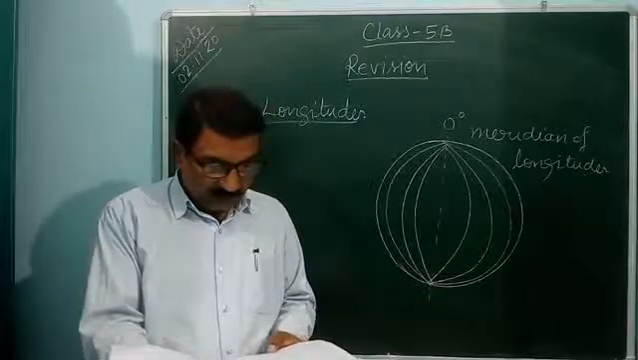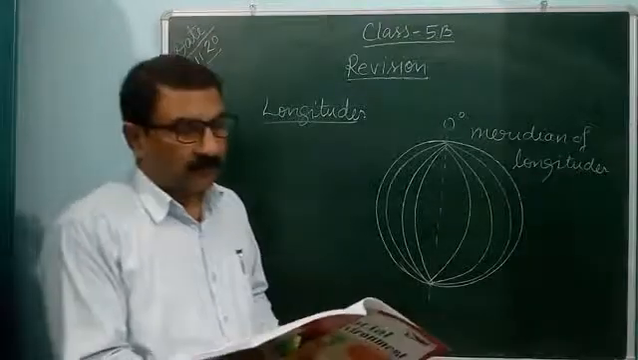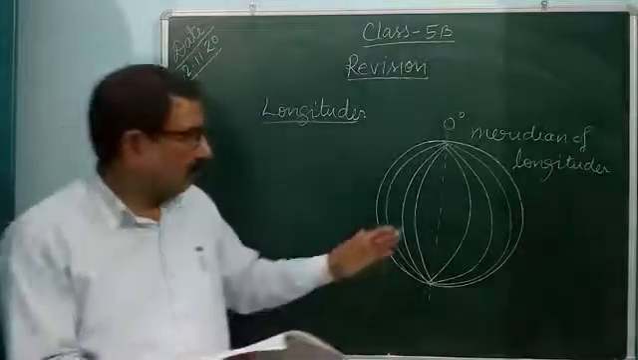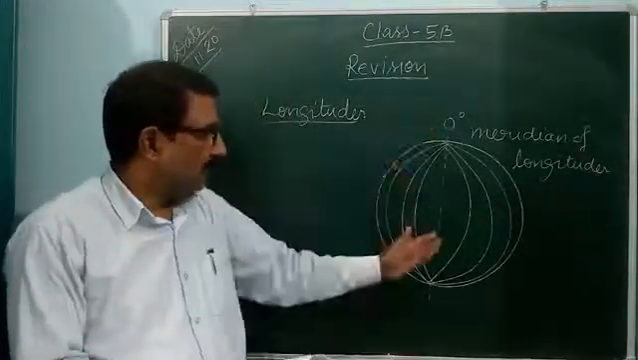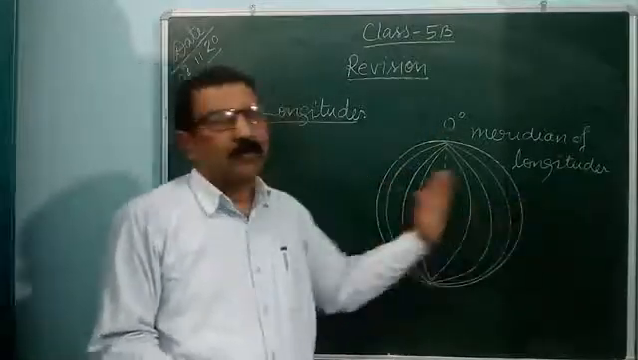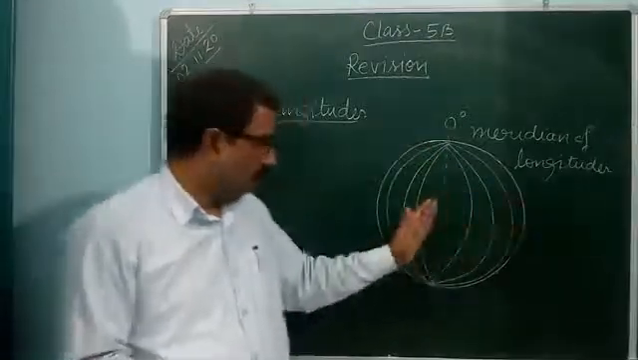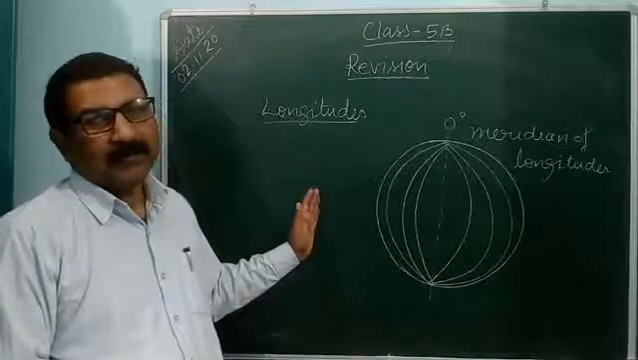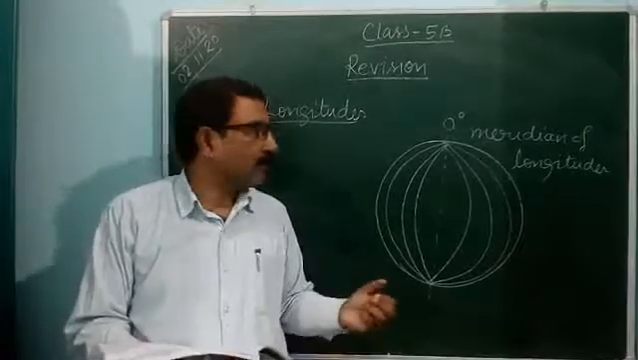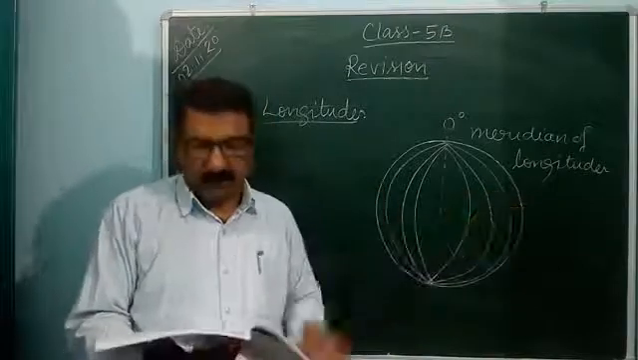For the sake of convenience, 180 lines of longitude are taken at a distance of 1 degree east of the prime meridian. This is the east, this is the west. From 0 degree you can take the east part and west part. It means eastern hemisphere and western hemisphere. From this 0 degree you can divide the eastern hemisphere and this left side, the western hemisphere. So our earth is also divided by the longitudes, on the basis of longitudes, into the eastern hemisphere and western hemisphere.